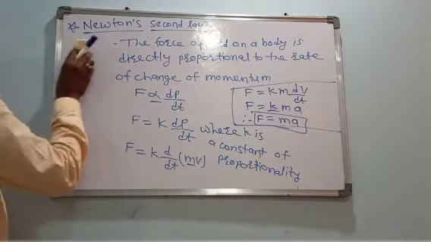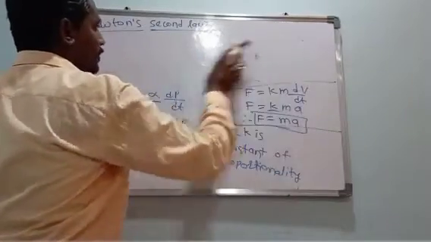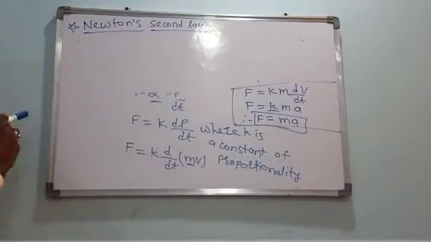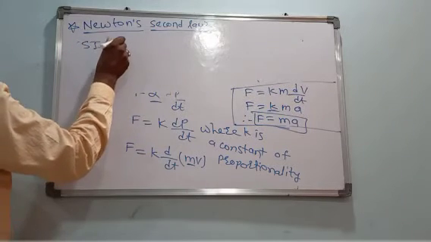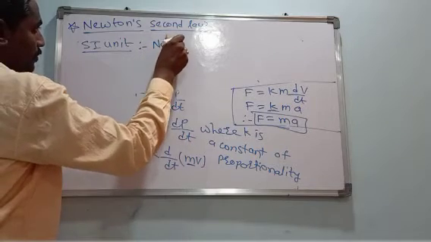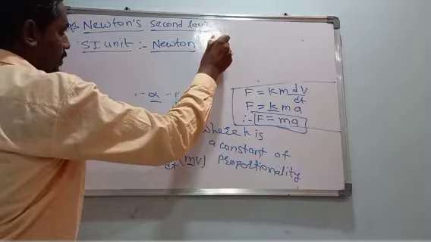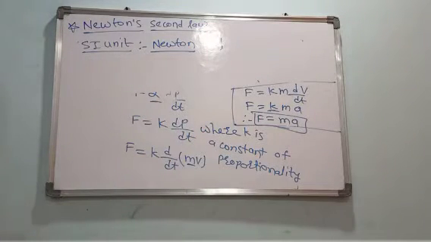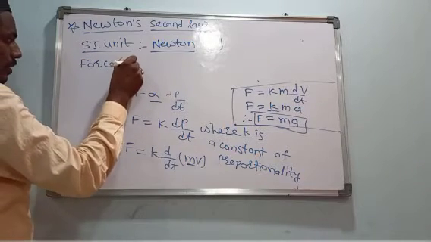Now, the SI unit of force. The SI unit of force is Newton, and the symbolic representation is N. And force is a vector quantity.